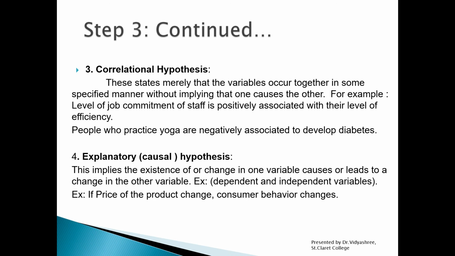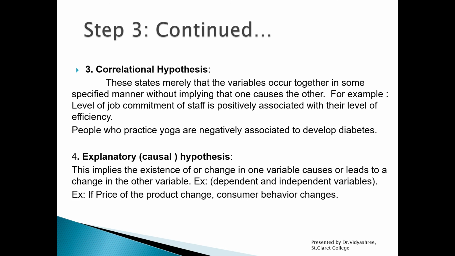Let's understand another example. People who practice yoga are negatively associated with developing diabetes. This means that people who practice yoga more have less chance of developing diabetes. But nowhere are we saying that if yoga is practiced, then you will not get diabetes.